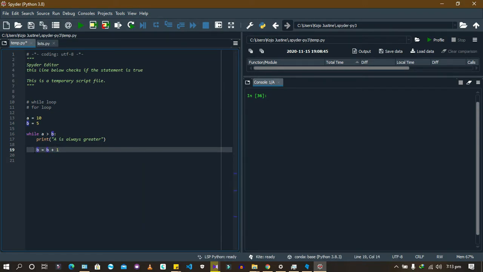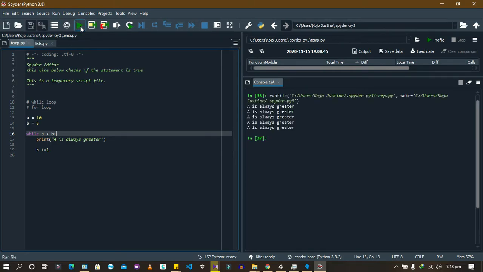There's a simpler way of doing that. You can just say b plus equals 1. It will still be the same thing. Now it didn't print for a long time. It checked the first one: a is 10, b is 5, so a is greater. Then it added 1 to the 5, making it 6, and it checked again, 6 and 10. True. It added 1 to the 6, making it 7. Then it went again, 7 and 10.